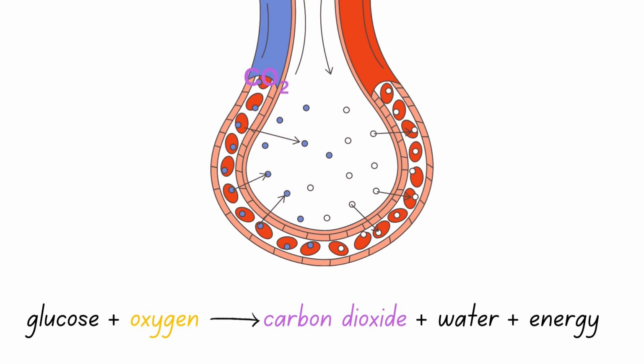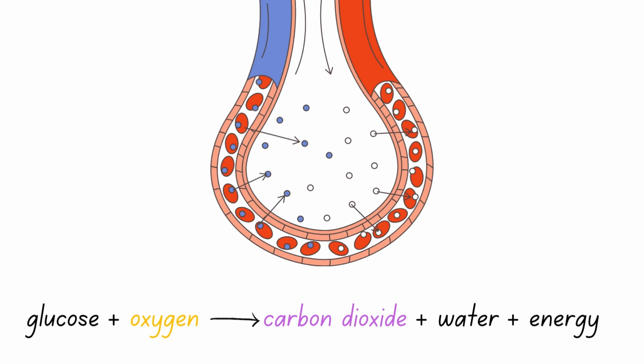The carbon dioxide is carried back to the lungs by the blood and diffuses from the capillaries into the alveoli, where it is expelled from the body during exhalation. This exchange of oxygen and carbon dioxide between the alveoli and blood capillaries is known as gaseous exchange.